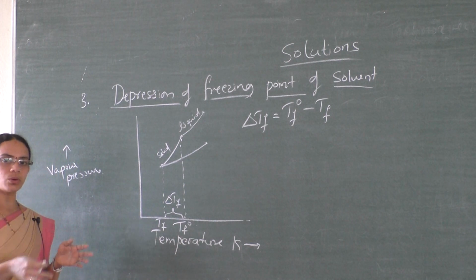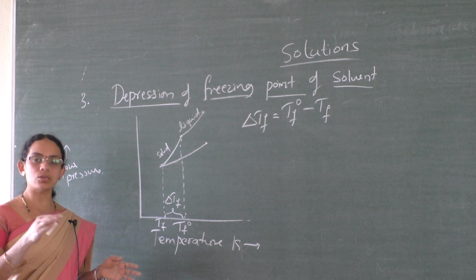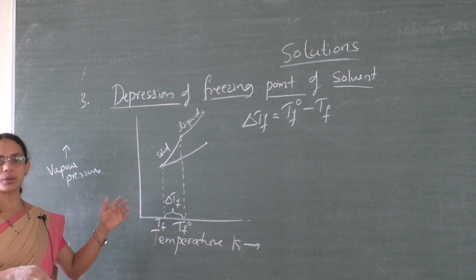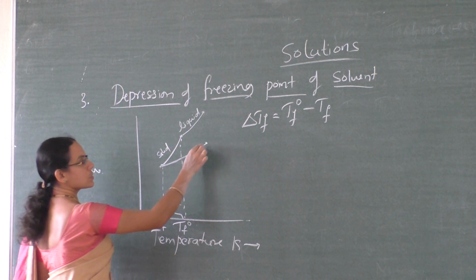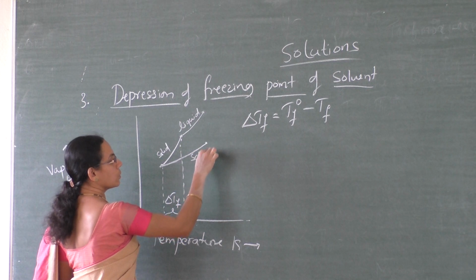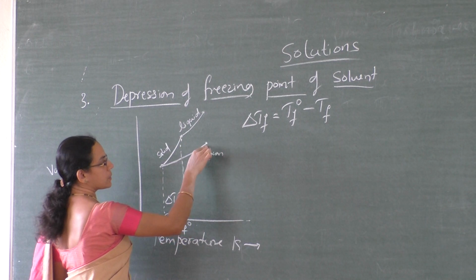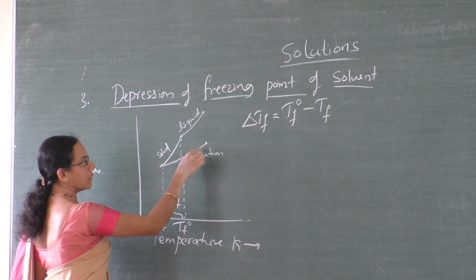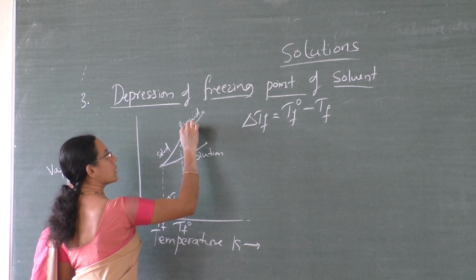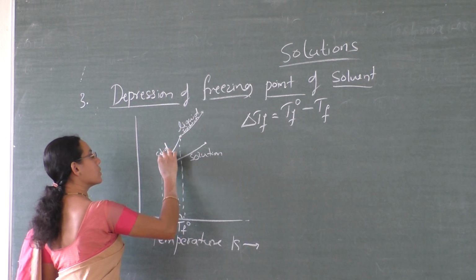Now, if some non-volatile solute is added to the pure solvent, its vapor pressure decreases. So, this is the vapor pressure of the solution. At the same temperature, it is lesser than that of the pure solvent. So, this is liquid solvent and this is solid solvent.